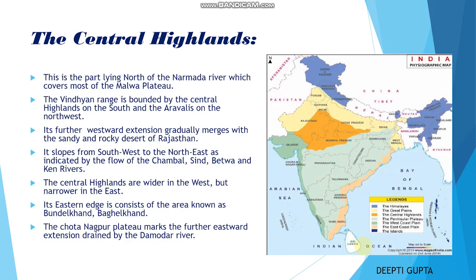Okay, the Central Highlands. This is the part lying north of the Narmada River, which covers most of the Malwa Plateau. The Vindhyan range is bounded by the Central Highlands on the south and the Aravalis on the northwest. Its further westward extension gradually merges with the sandy and rocky desert of Rajasthan. It slopes from southwest to northeast, as indicated by the flow of the Chambal, Sindh, Betwa and Ken rivers. The Central Highlands are wider in the west but narrow in the east.